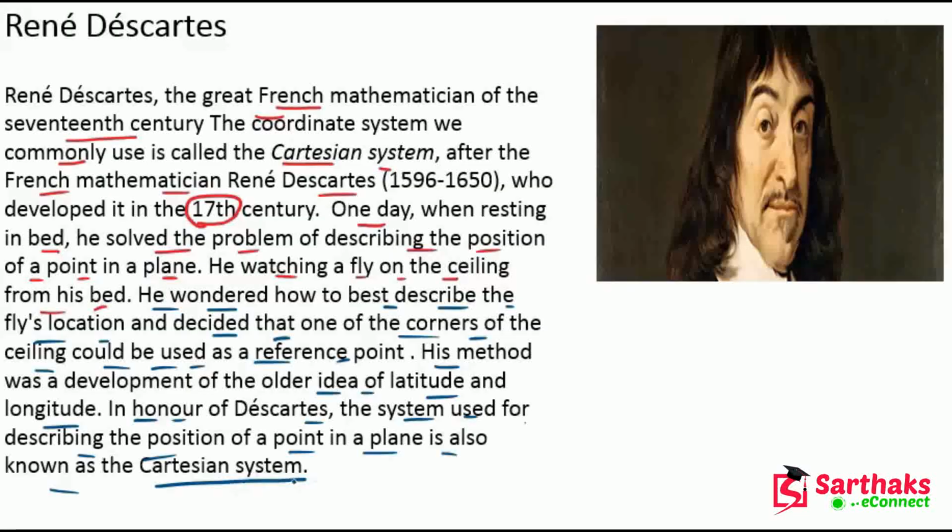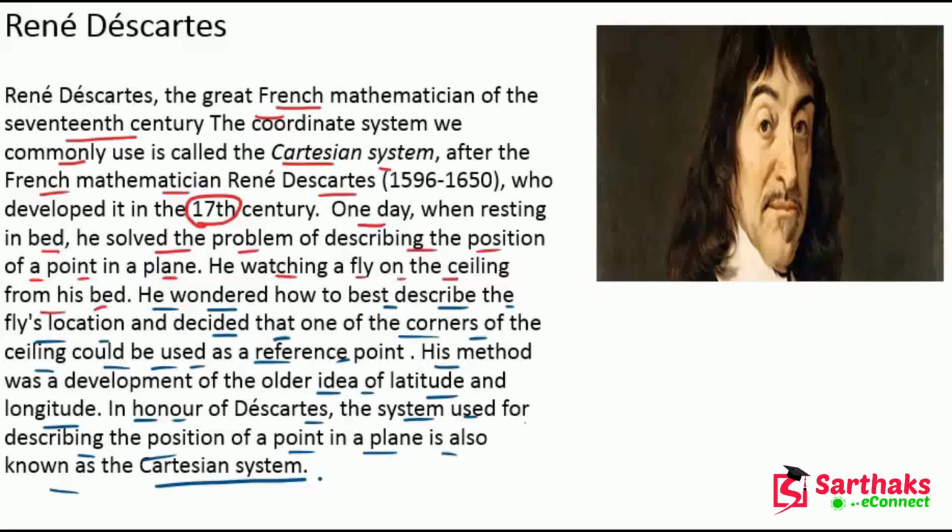I hope you understand how Rene Descartes gave the concept of coordinate geometry in the 17th century.